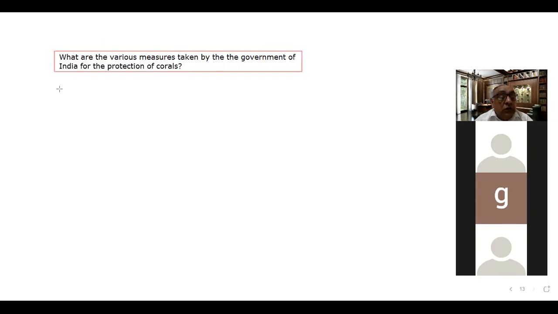So now, what are the steps taken by the government of India for the protection of the corals?